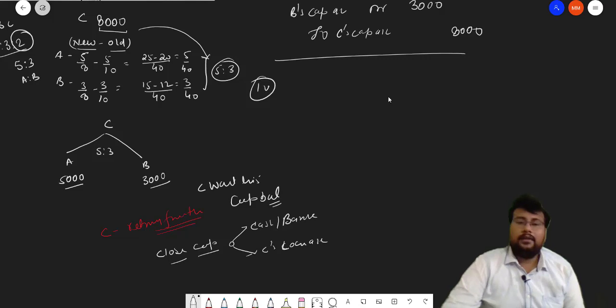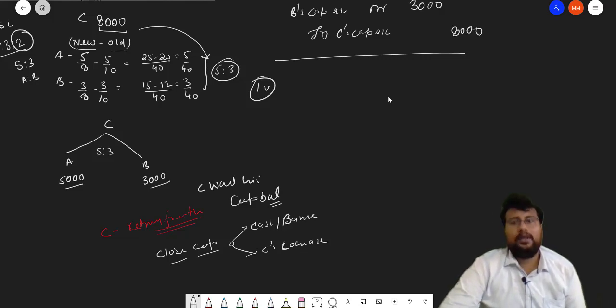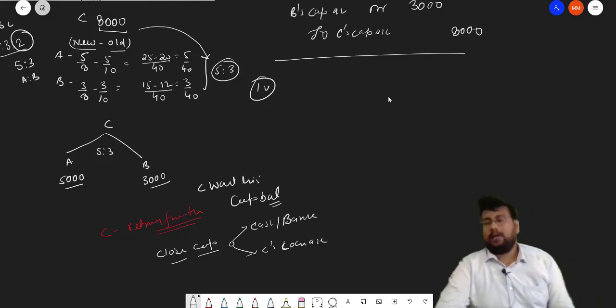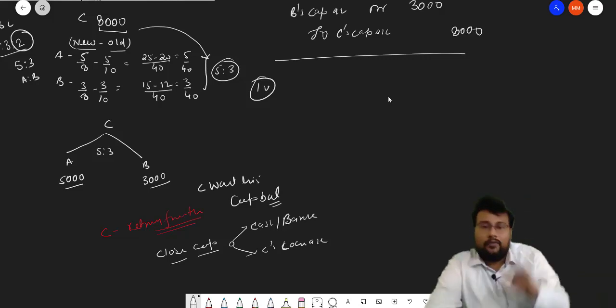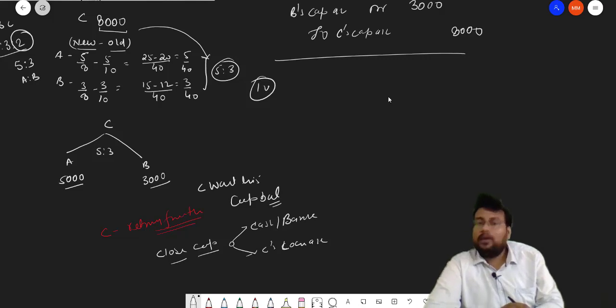Mean to say that when our partner retires, the partner's entire balance you can pay in cash or bank, and if you don't have the cash and bank, then you will transfer to his loan account. Why in his loan account? Because you are not making the payment right now. The firm will give the promise of future payment, by opening C's loan account. So, getting my point?